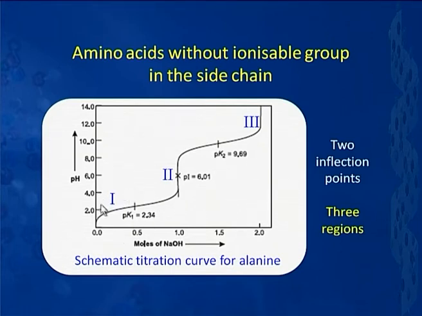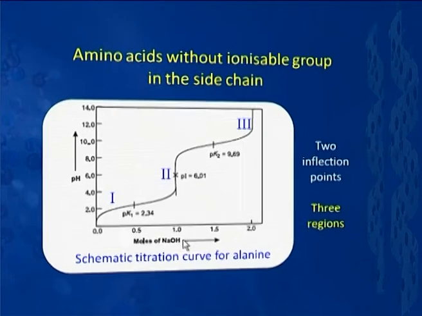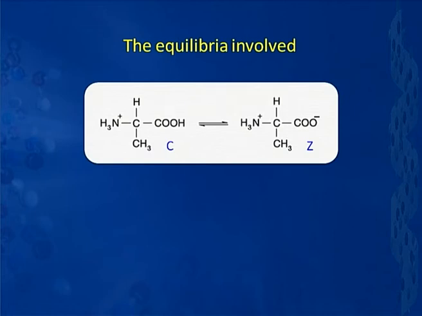The first region here, if we can make a guess, pertains to the amino acid being in the cationic form. That means, at very low pH it is in the fully protonated form, and this gives you the ionized part of it here, and then this gives you the anionic part of it. We will talk about all these equilibria from now. Now, let us look at the equilibria involved here. Let us look at the first equilibrium here.